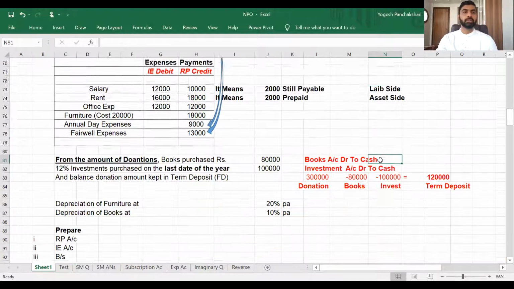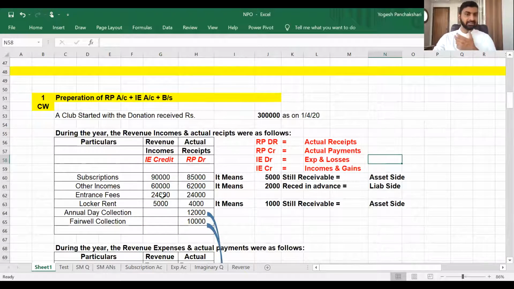Same way you have to deal with all the other incomes, like other income 60,000, income and expenditure credit, and 62,000 actually received, means 2,000 is received in advance. It will go to the liability side. Entrance fees on the income side is 24,000 and actual receipt is also 24,000. No effect is required in the balance sheet. Locker rent should have been received 5,000, so it will go to income and expenditure credit. Received only 4,000, that will go to the receipt and payment side. So 1,000 is still receivable, asset side.